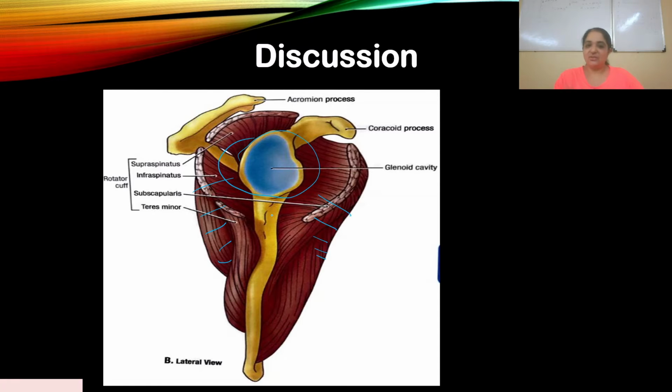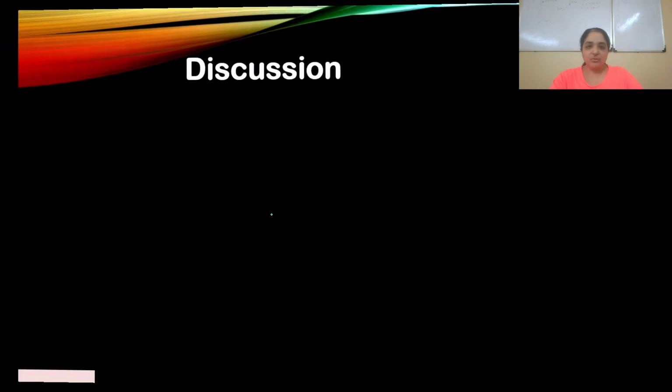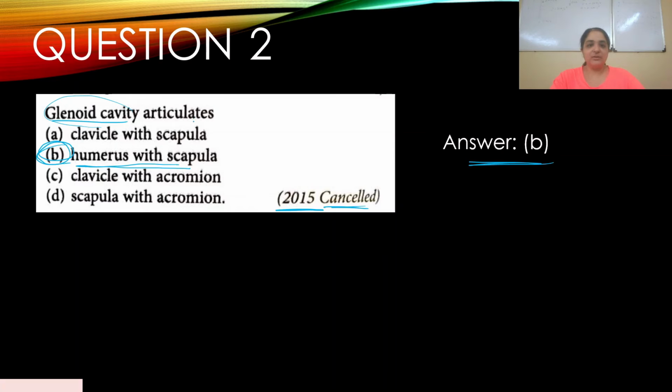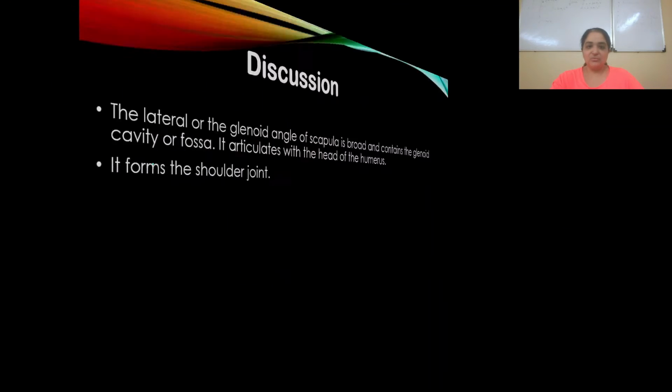Okay, so I thought a diagram would help you visualize better. So to go back to your question, yeah, the glenoid cavity articulates the humerus with the scapula. Okay, clear? This is there in NCERT also. Please read the theory properly. And now you can see a diagram, so you can visualize. Now you remember that, yes, this is how it looks. Okay, clear? So let's move on.